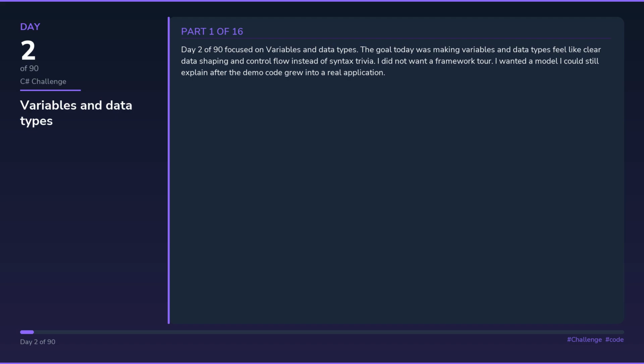Day 2 of 90 focused on variables and data types. The goal today was making variables and data types feel like clear data shaping and control flow instead of syntax trivia. I did not want a framework tour. I wanted a model I could still explain after the demo code grew into a real application.